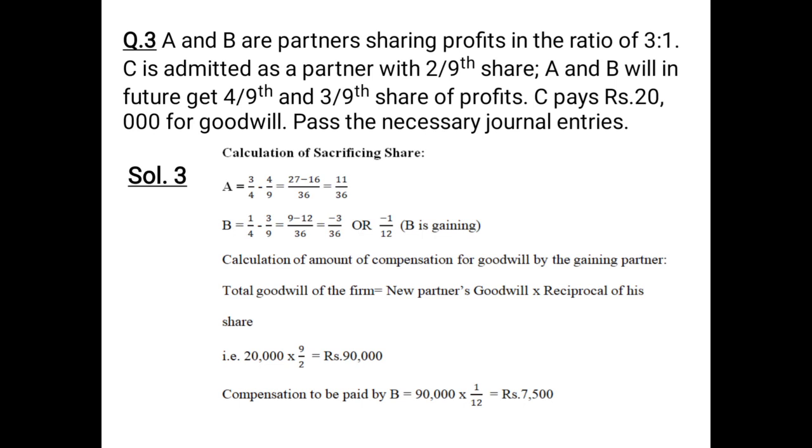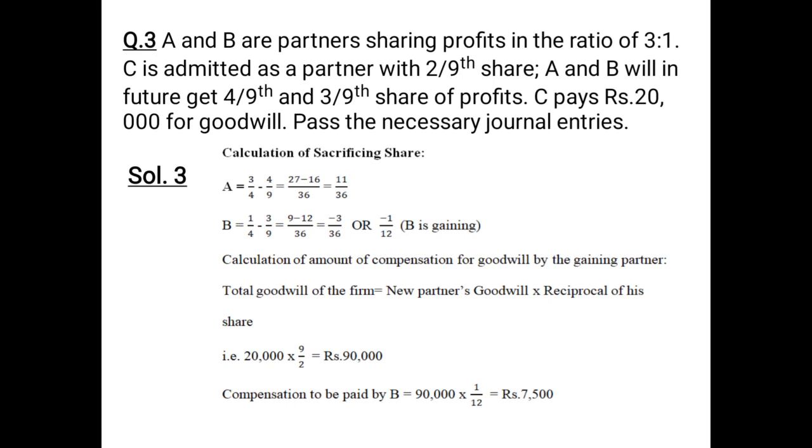So we will multiply 9 into 3, that is 27, and it comes 4 times in the table of 9. So 4 into 4, 16. That means 27 minus 16 upon 36, which comes to 11/36. And the old share of B is 1/4 minus his new share 3/9.